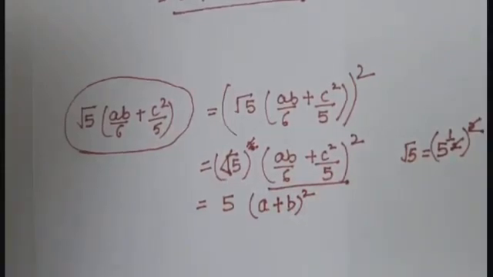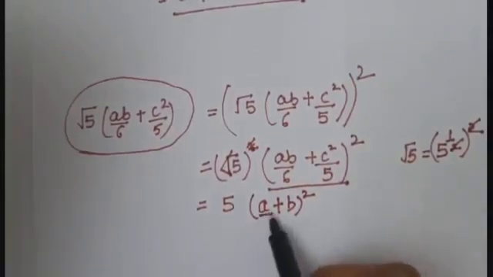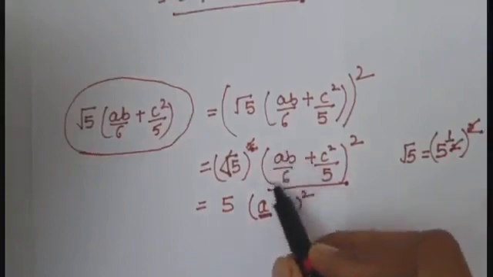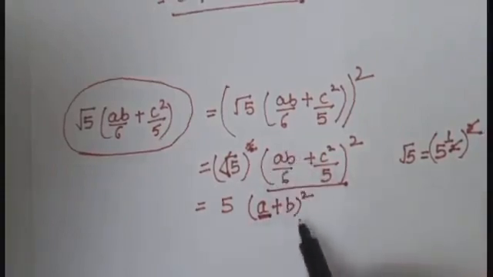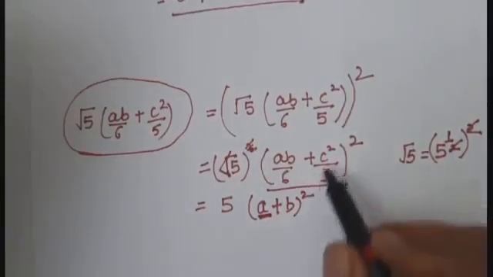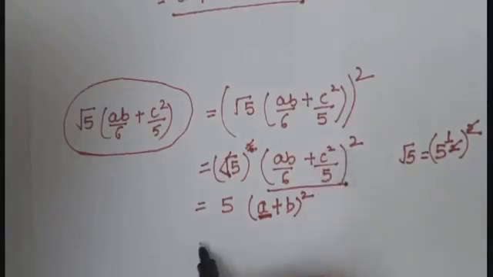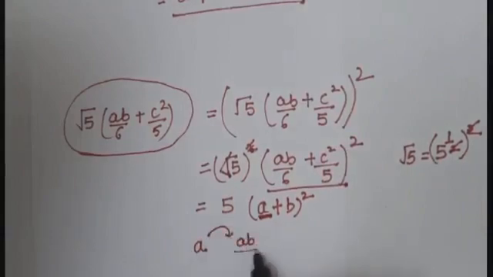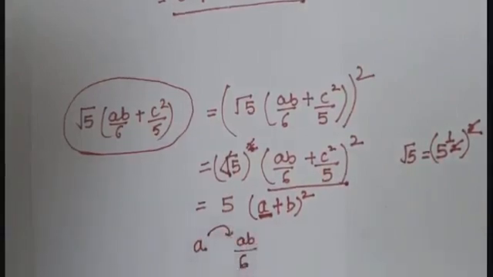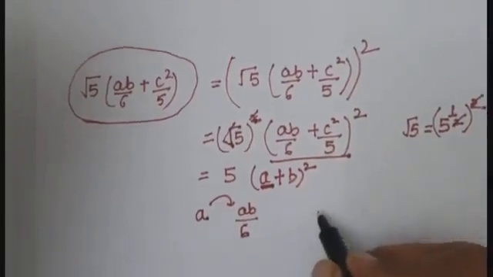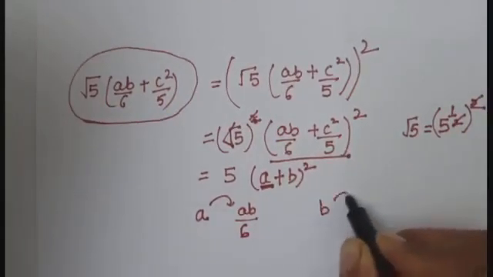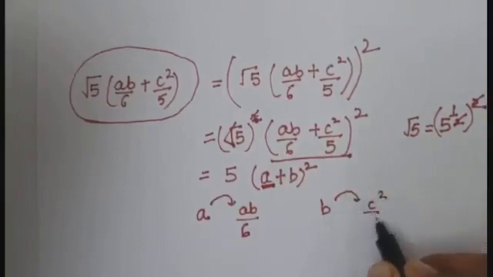Yes students, in place of A, there is AB upon 6. In place of B, there is C square upon 5.